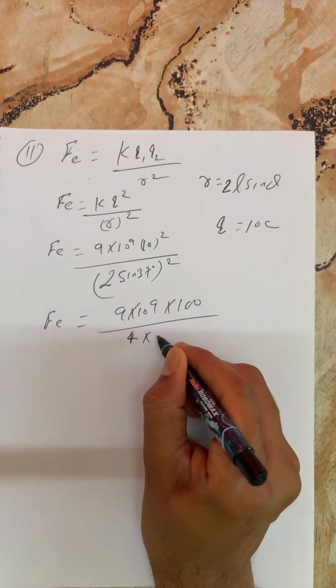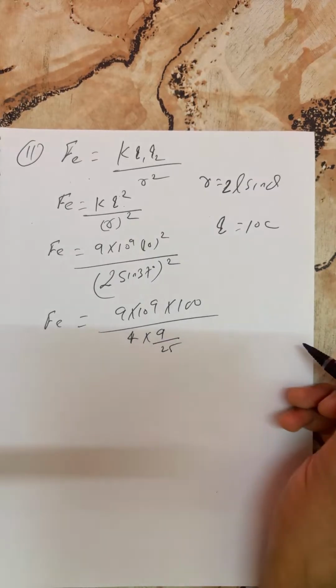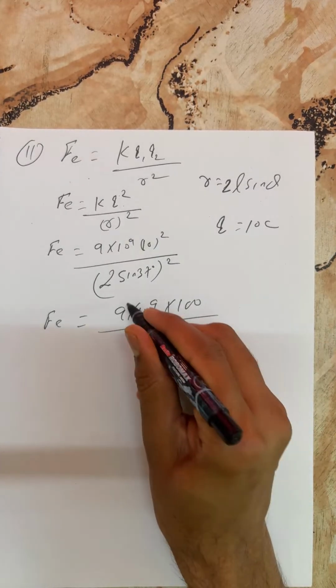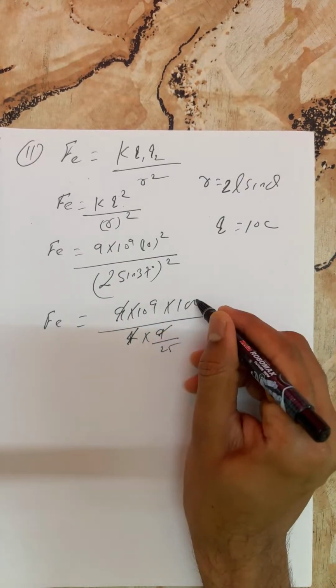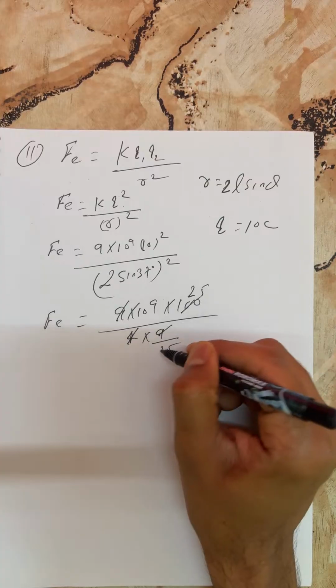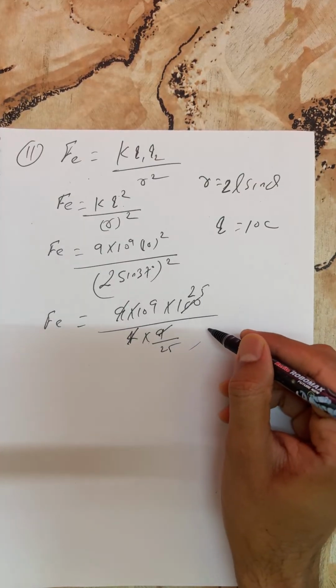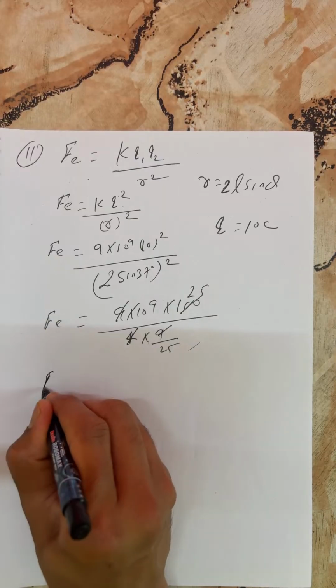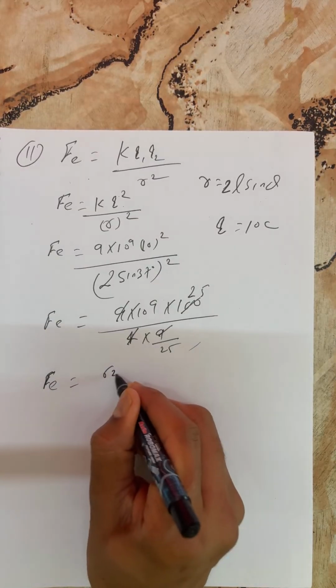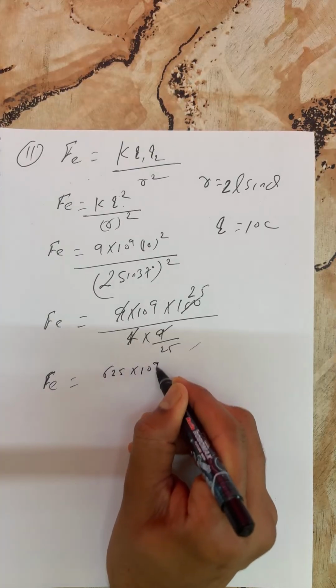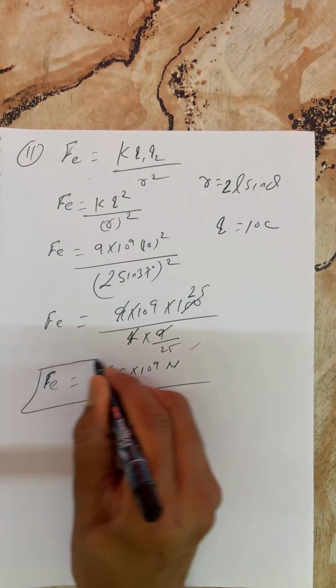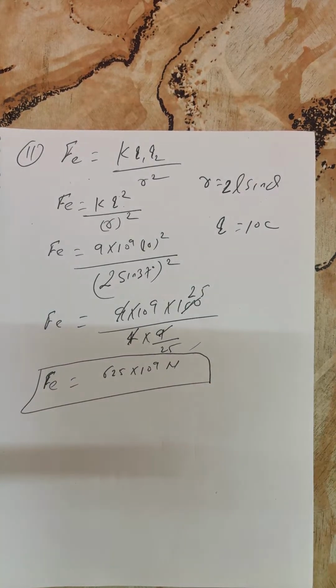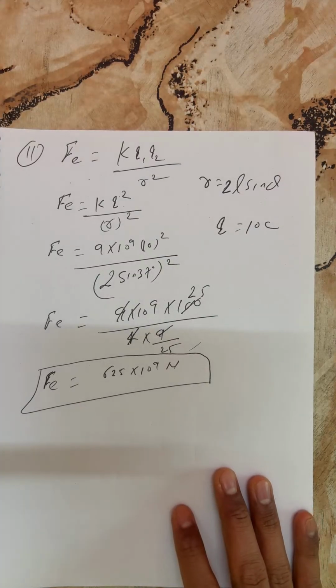So Fe is 9 into 10 to the power 9 into 100, with 2 2 is 4 into 3 3 is 9 by 25. This 9 cancels with this 9, and 25 times 25 gives 625. So Fe is equal to 625 into 10 to the power 9 Newton. This is the only part of the calculation. Be very motivated during the solution of questions. So successfully I completed Coulomb's law in a medium with numericals.